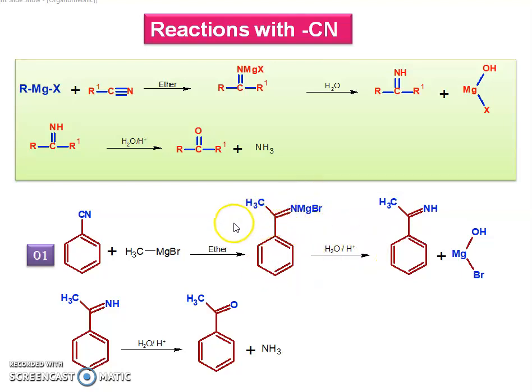Then this complex is hydrolyzed with water, and N⁻ is converted to NH. So this is the imine. Then this imine, on acid hydrolysis with water, loses ammonia, which is replaced by oxygen to give the corresponding ketone. The name of the product is acetophenone.